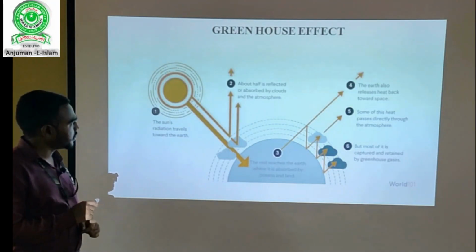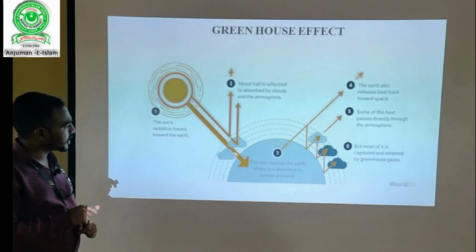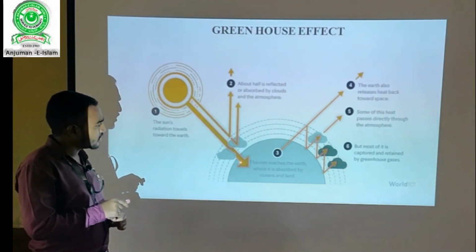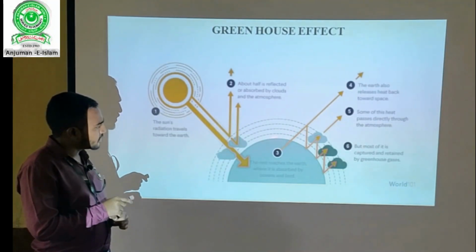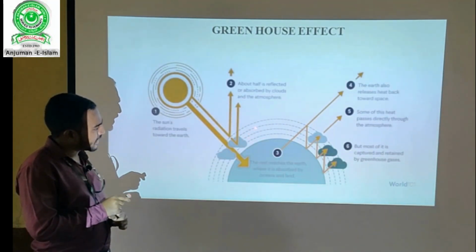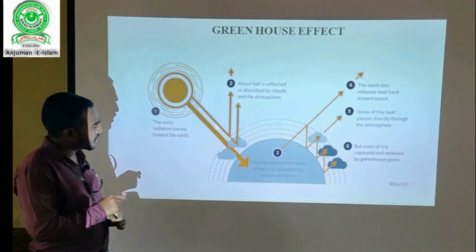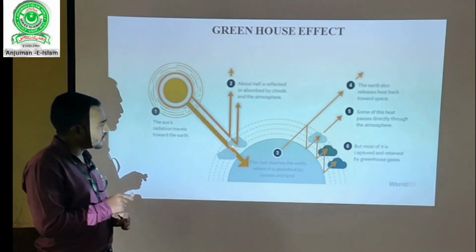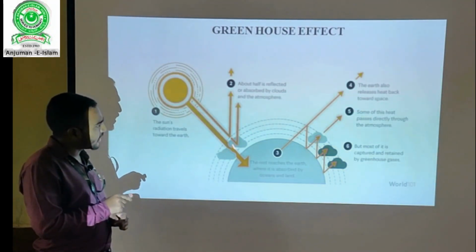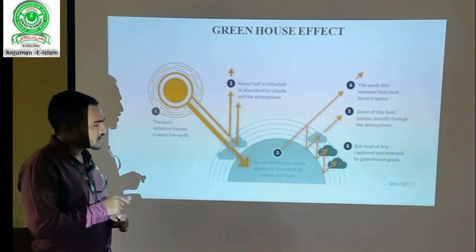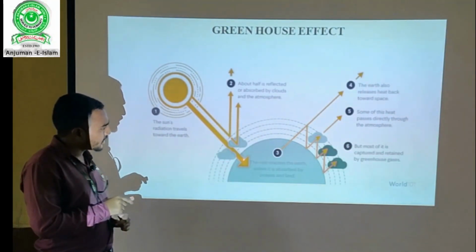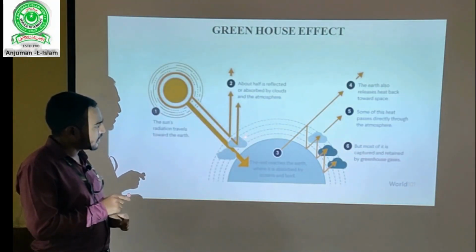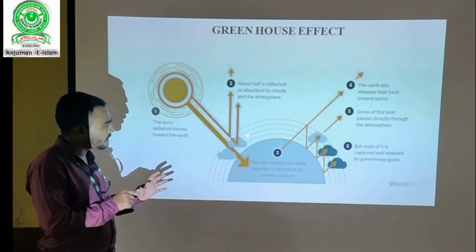As you can see in this picture, these rays usually may be ultraviolet rays or infrared rays. Ultraviolet rays hit onto the earth, they pass through the ozone layer. These layers are the ozone layer. Over that, atmosphere will be there. As these ultraviolet rays, infrared rays and visible rays hit onto the earth's surface, they penetrate through the ozone layer. Some of them reflect back to the space, but especially infrared rays, they try to penetrate through this ozone layer, and due to the depletion of ozone layer, they hit back to the earth.